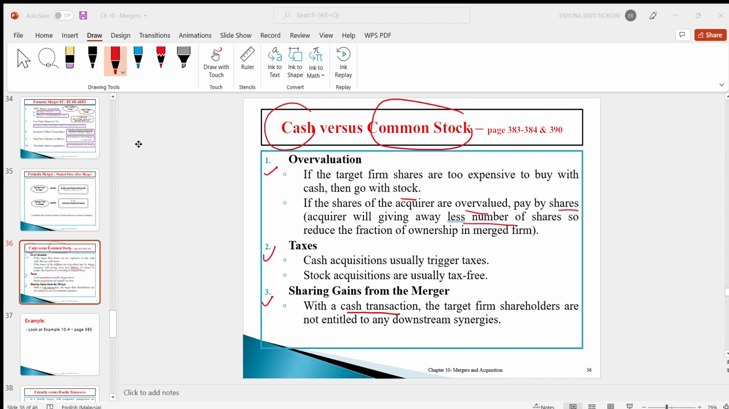This is the example. If you can see here, I am still using the same example, but this time I changed the information a little bit so that we can use it for the calculations of the NPV.